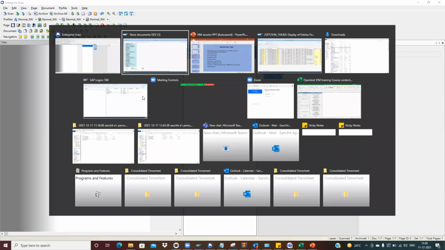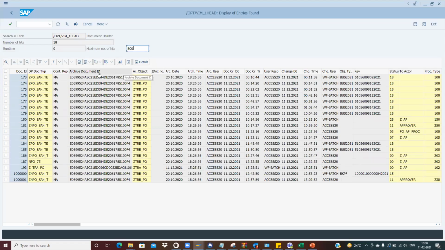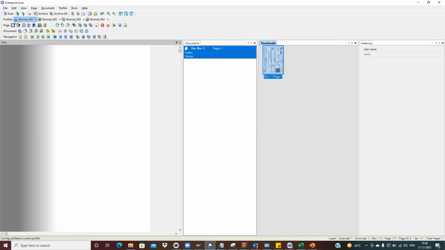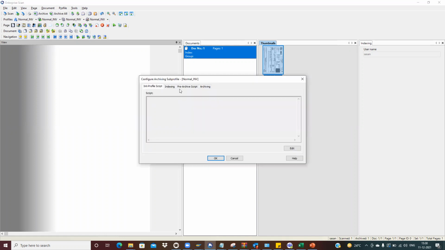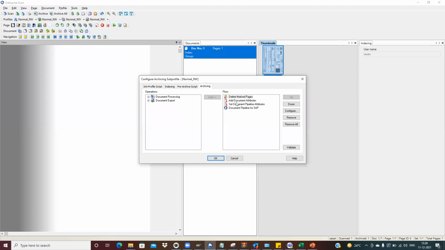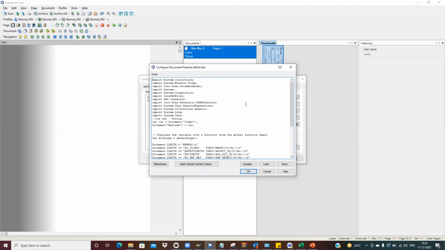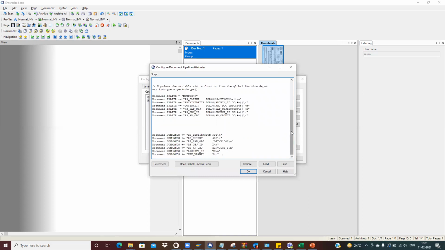So the same way. But does it know which system, like production, quality or development? How will it identify that? So here, this is the norm. As I mentioned, this is for the client, and this is the one archiving part. Here this is the coding basically. If you see, this is the destination, this is the landscape, the instance ID.